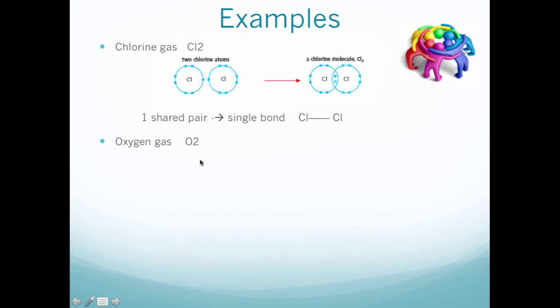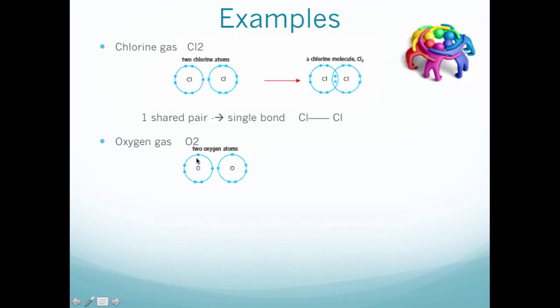The next example is oxygen gas, O2. So pause the video and draw out what the oxygen gas covalent bond looks like. Okay, so 2 oxygen atoms, that's what it looks like. You might have noticed already that we erased the inner circle. We only draw the covalent electrons because we want to simplify the process.